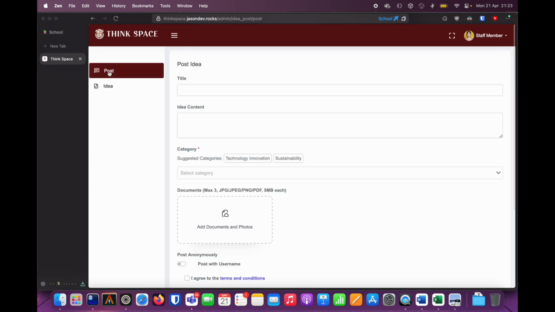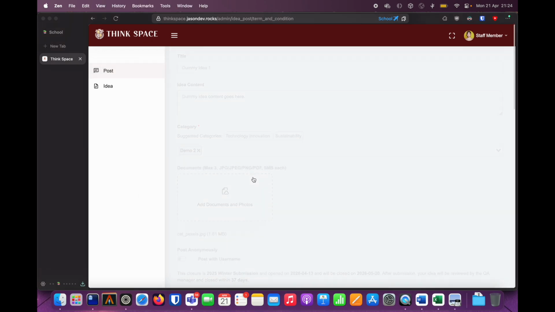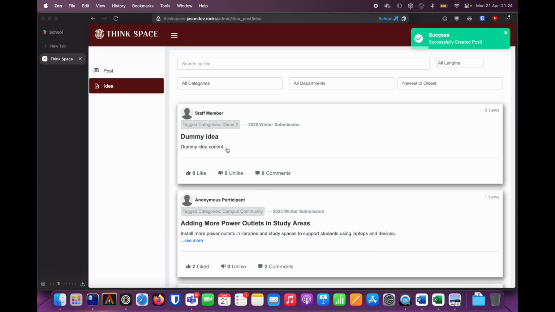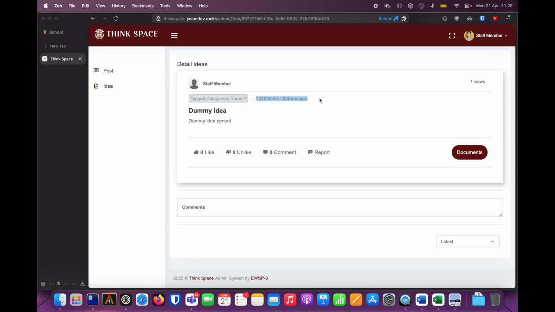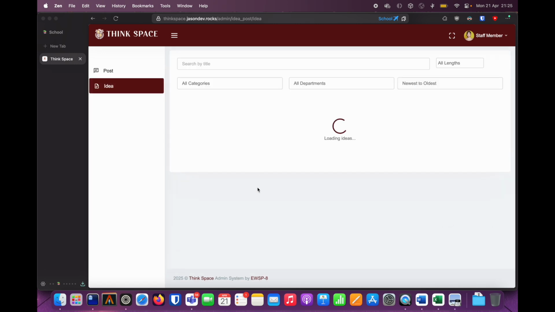So let's try to create our own idea here. You can see the terms and conditions here, and now you will see that we just submitted our own idea here. You can also see the winter submission, the name of the closure here. You can also like or dislike, comment yourself, and also report if you find any